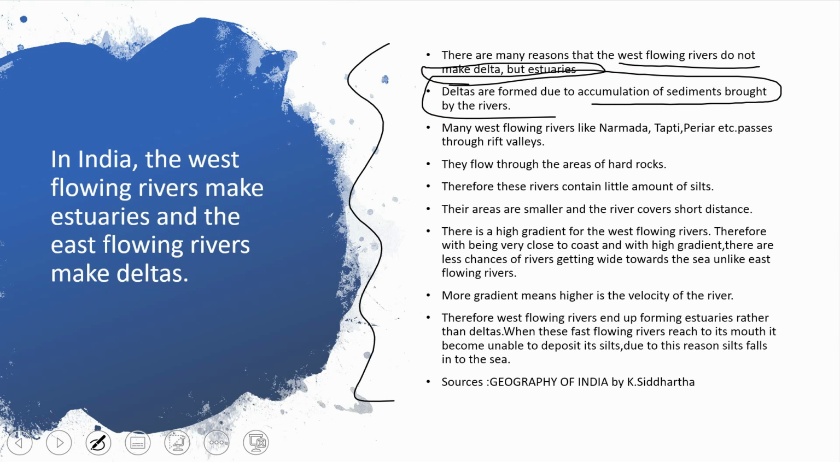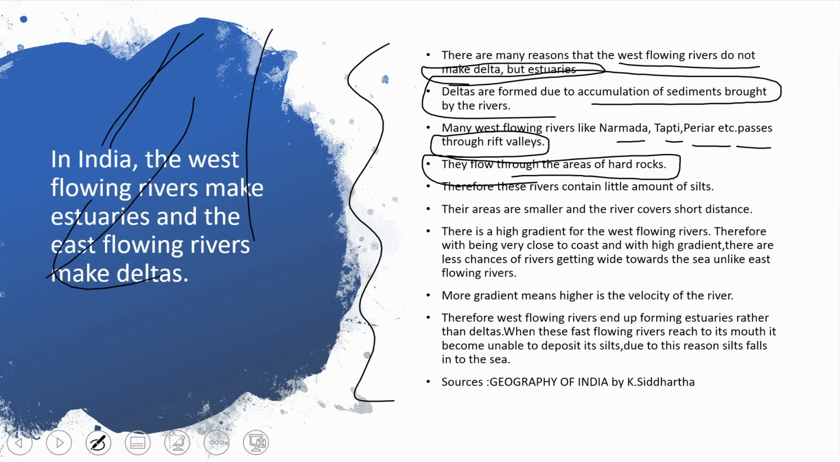Common sense, I have already said. And many west flowing rivers like Narmada, Tapi, Periyar, that is in Kerala, pass through rift valleys. Rift valley means between the mountains, they are falling, a gorge kind of thing. So they flow through the areas of hard rocks. They do not flow through the areas of soft rocks.